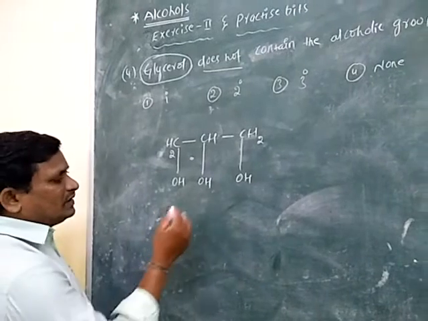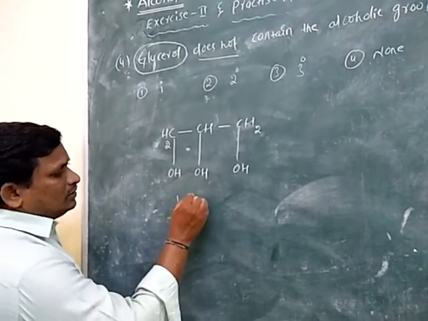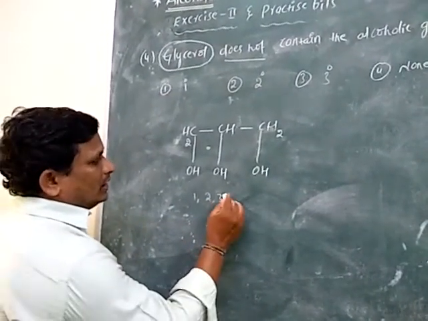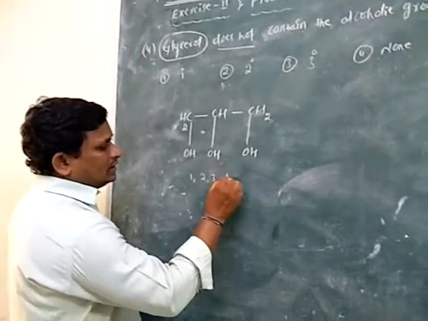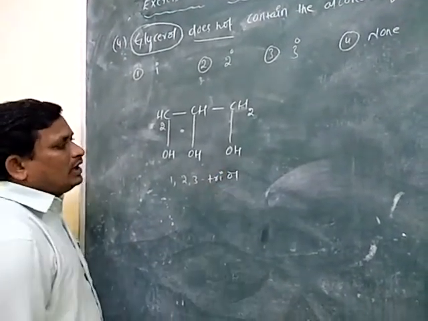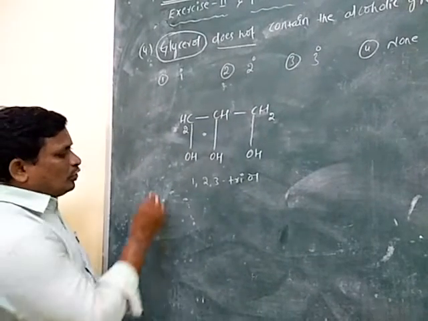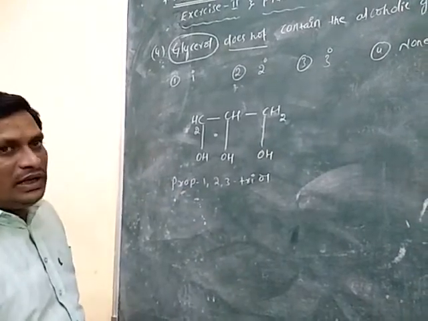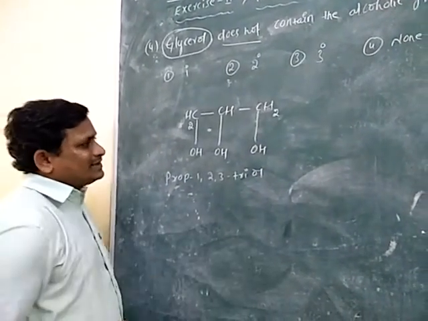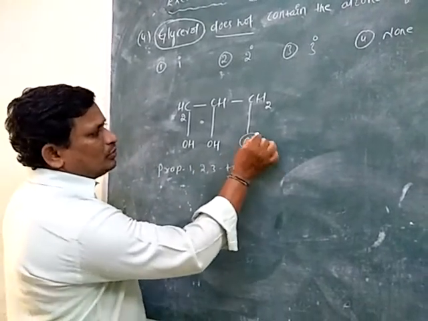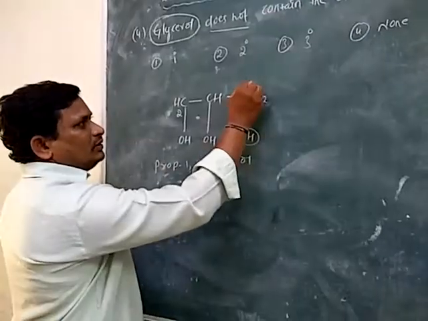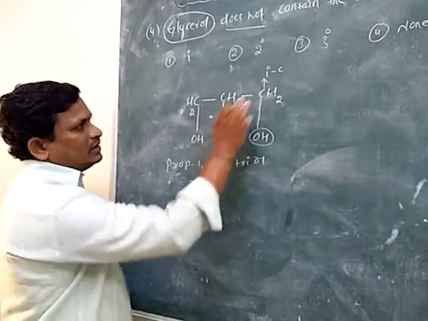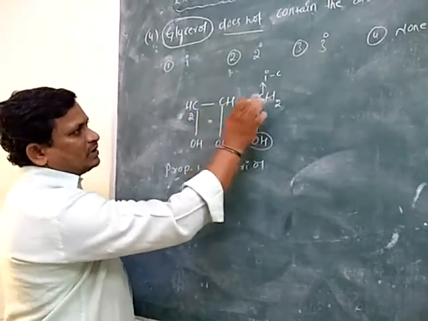So the name of glycerol is 1,2,3 triol. So it is propane-1,2,3-triol. In this, actually, this alcohol group is attached to a primary carbon. Why? Because this carbon is attached to only one carbon. It is a primary carbon.